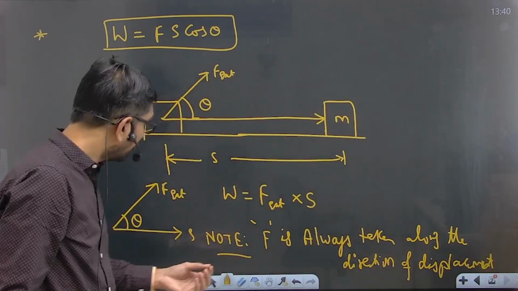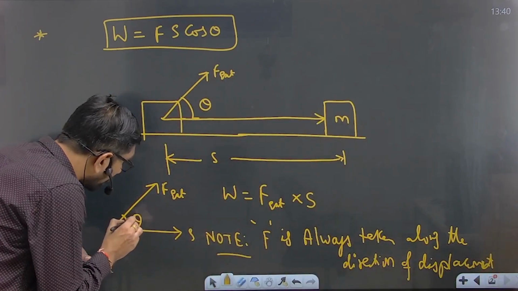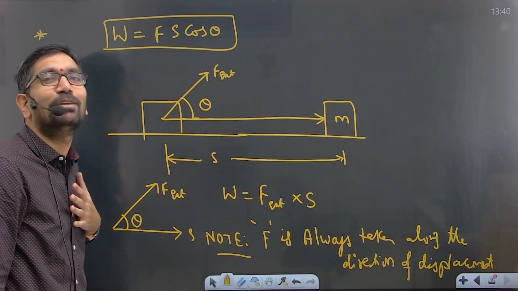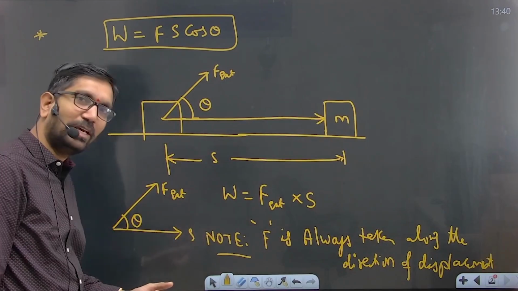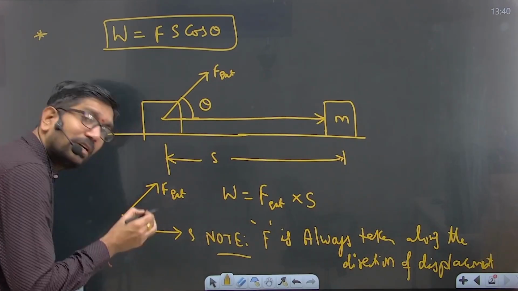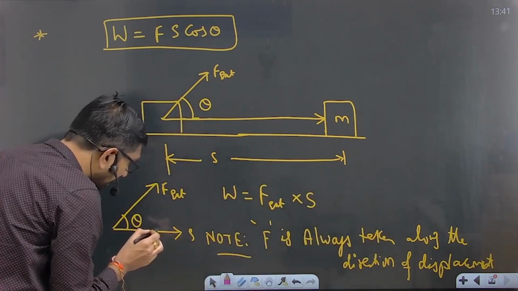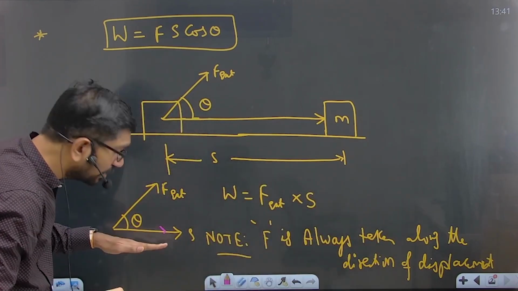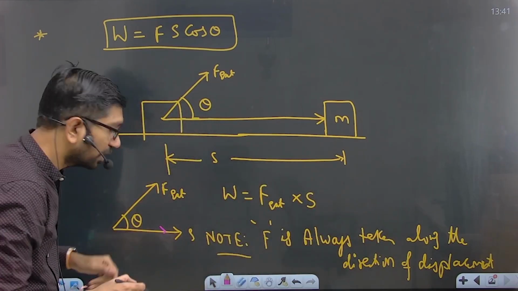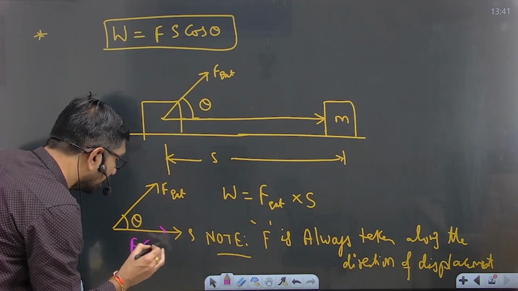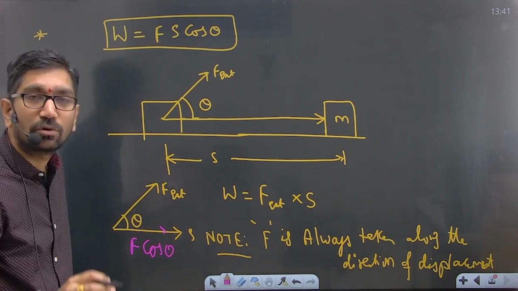Yes. So see here. Sir, how to take that value? I will help you with how to take that. See here, wherever the theta is present, attached to that one, in the same direction you will get F cos theta, beta. This is a trick you have to remember.